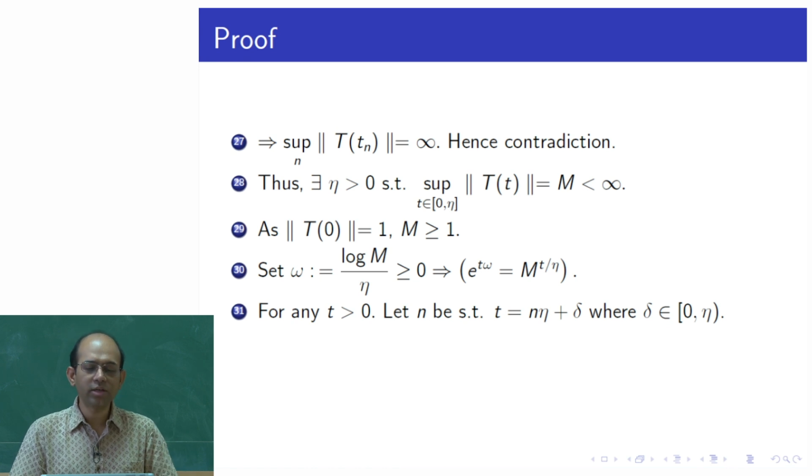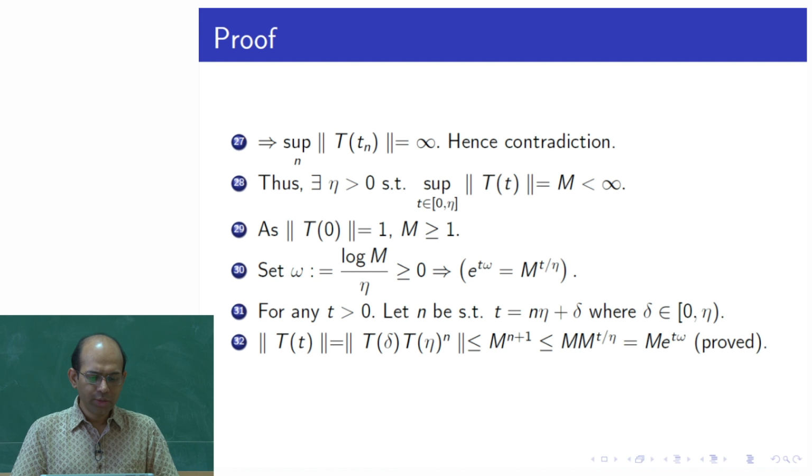If small t is any number, we can actually divide small t by eta, and then we take the floor function. Floor function means the largest integer not exceeding, that would be n, correct, because t by eta, so that is n. So, t is equal to n eta plus delta, where delta is between closed 0 and open eta. We would always be able to find such n.